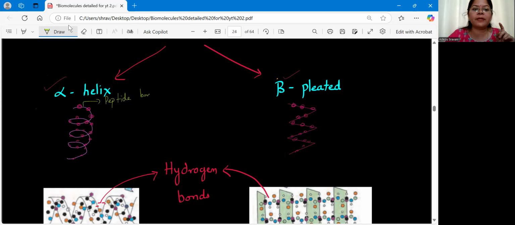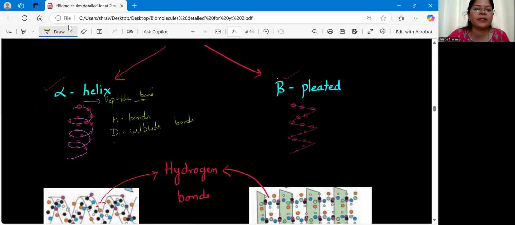Peptide bonds are always present in a protein because they are attaching the amino acids. Apart from this, what else? We have to give some additional bonds to support it so that this helical structure will not again attain a linear structure. So what are those additional bonds we have? Those will be your hydrogen bonds. Okay, and we have the disulfide bonds.